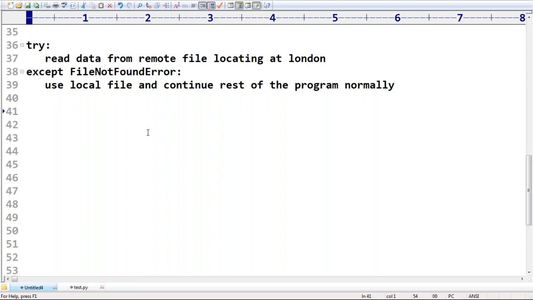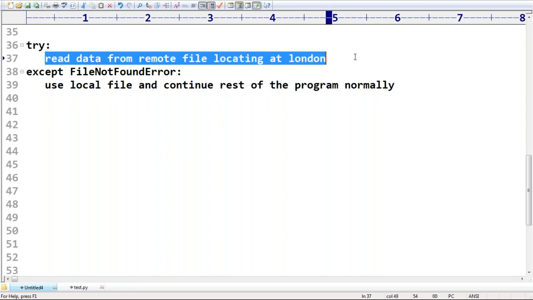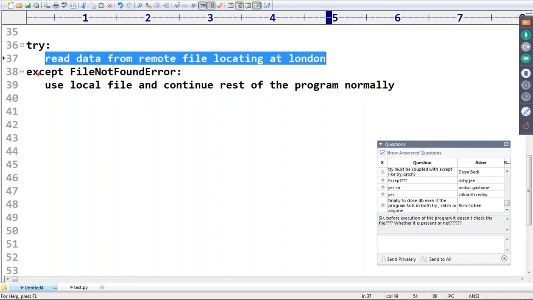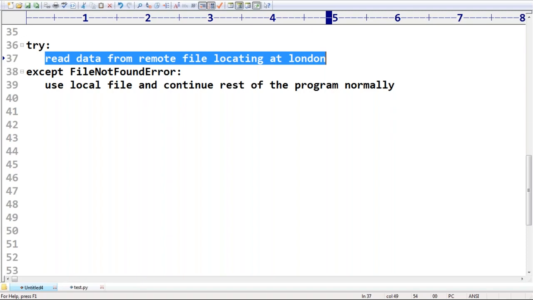Sir, in Java we are going to use try catch. But in Python, instead of catch, we have to use the word except. Remember that, the people who are coming from other languages take very special care. Except means the except block, just like our catch block in Java. So in try, if something goes wrong here, immediately the except block by default is going to execute, and the rest of the code will be continued normally, no problem at all. Clear? Are you getting that?